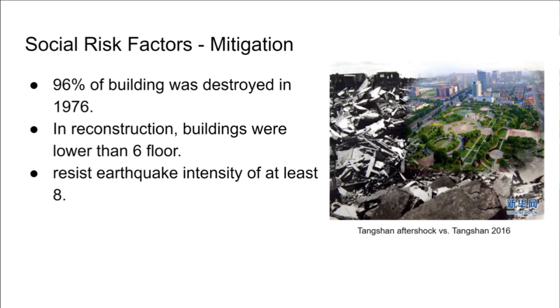Fortunately, Tangshan has very good preparation and mitigation for earthquakes. During the enormous earthquake in 1976, 96% of buildings in Tangshan were destroyed. In reconstruction, the neighborhoods were built lower than 6 floors with large space in between, and all buildings are required to withstand an earthquake intensity of at least 8.